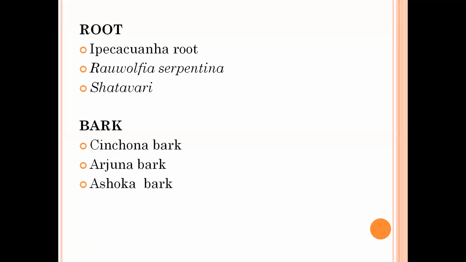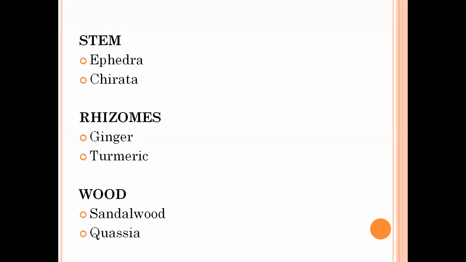Next example is bark. Various plant barks are used, like Ashoka bark, Arjuna bark, and Cinchona bark. Cinchona is a plant from which we can get quinine and quinidine. Quinine is an anti-malarial drug.